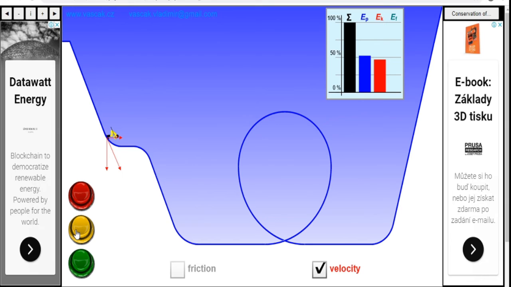Observe here. In this case, the potential energy has decreased from the highest point to this point because the height of the hill has decreased. Whereas as he is gaining acceleration while coming down, the velocity is increasing, so the kinetic energy is increased.